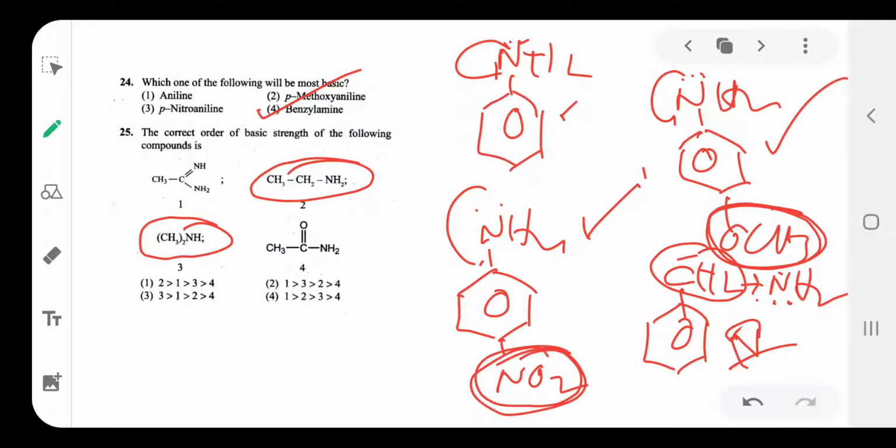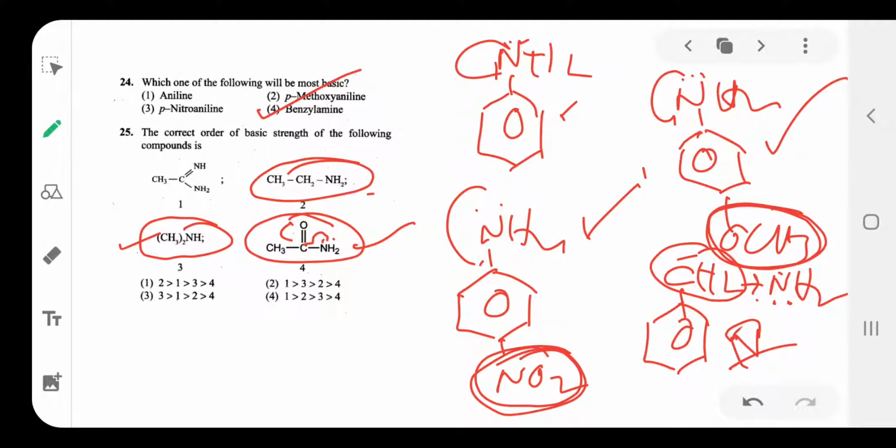See, the amide group is there. Due to the resonance, the electron is shifted to one side, so the lone pair of electrons is less available on the nitrogen, and it is less basic. The fourth one is the least basic. But between the third and second, which one is more basic? Secondary amine is more basic than primary amine.